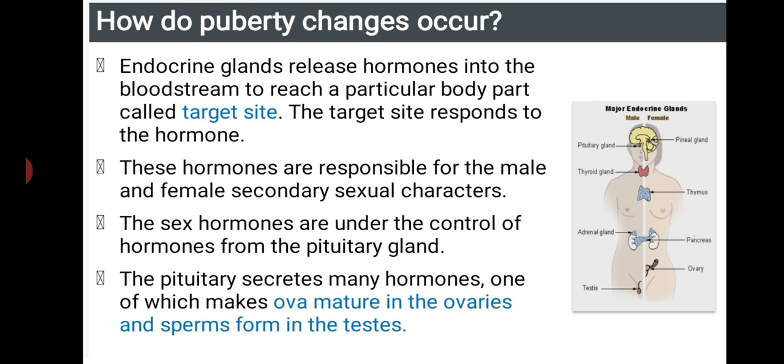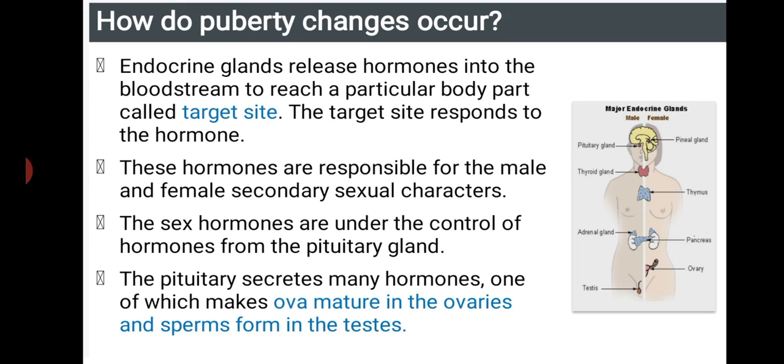So endocrine glands release hormones into the bloodstream to reach a particular body part called the target site. Target site is the organ which is going to react. The endocrine glands release a certain type of hormone through the bloodstream for the organ which must act. The target site responds to that hormone; the organ which has to react will react only because of this hormone.